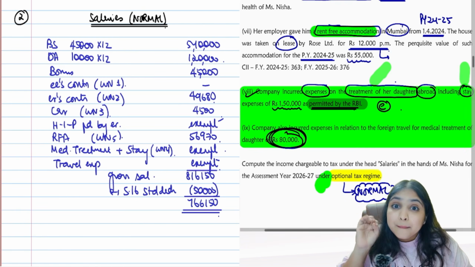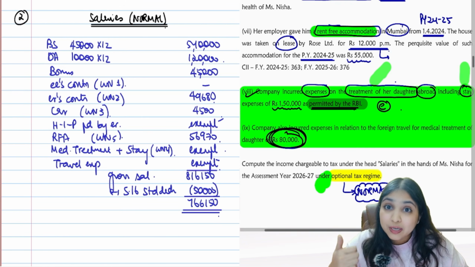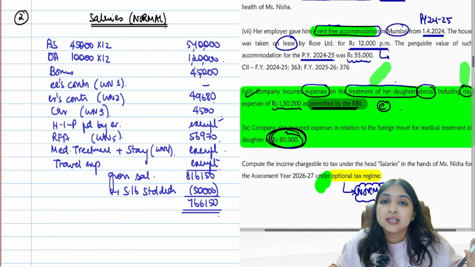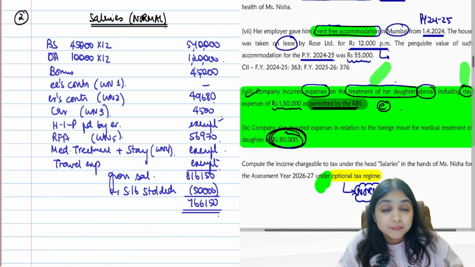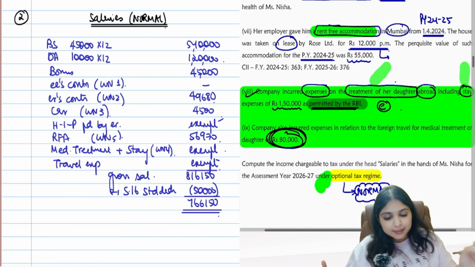Only if it is travel expense abroad, there you have to be a little careful. You have to find what the GTI is. If GTI is within 8 lakh, then in that case the travel perquisite will be fully exempt. But if the GTI is more than 8 lakh, then the travel expense will become fully taxable.